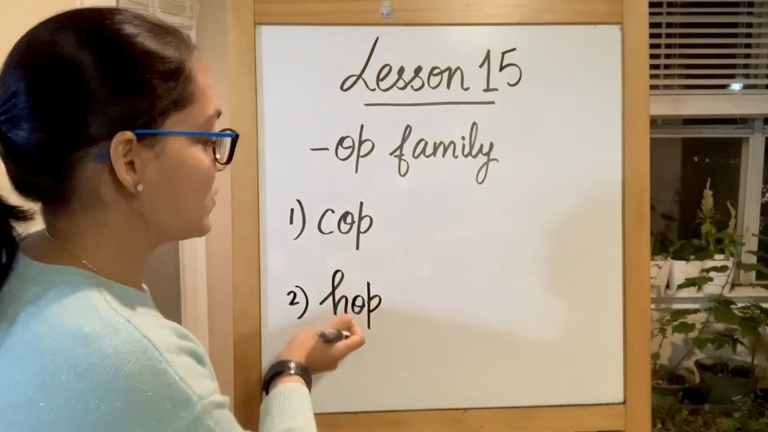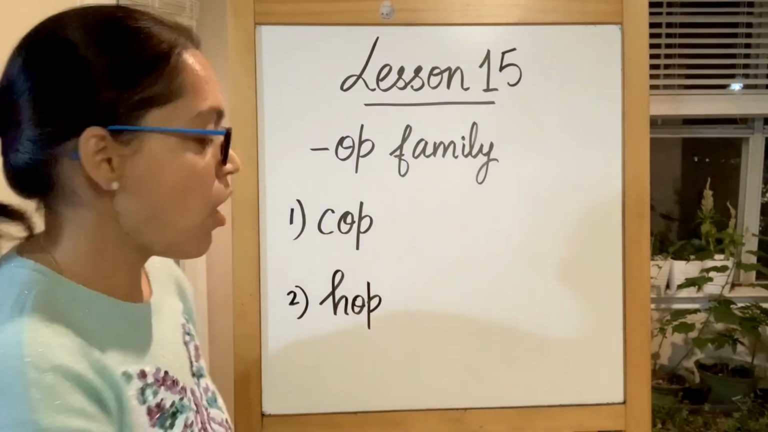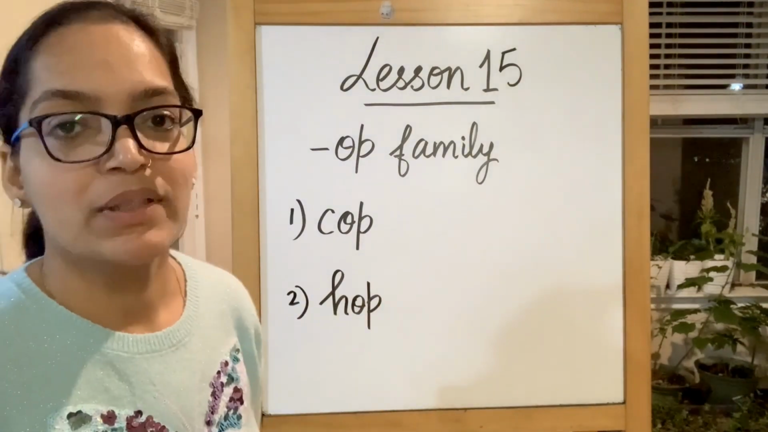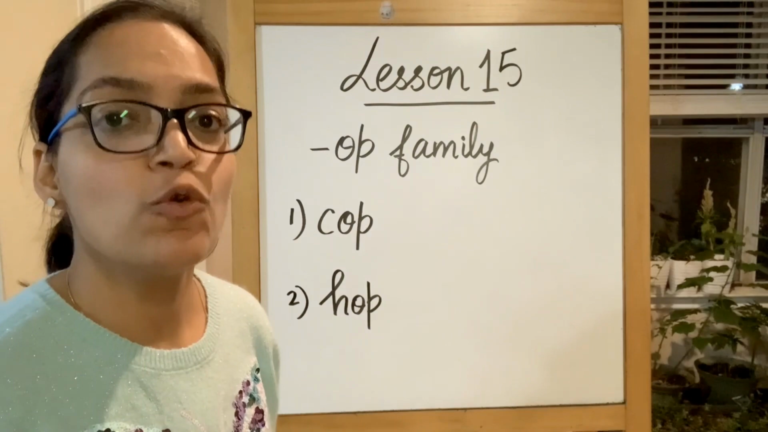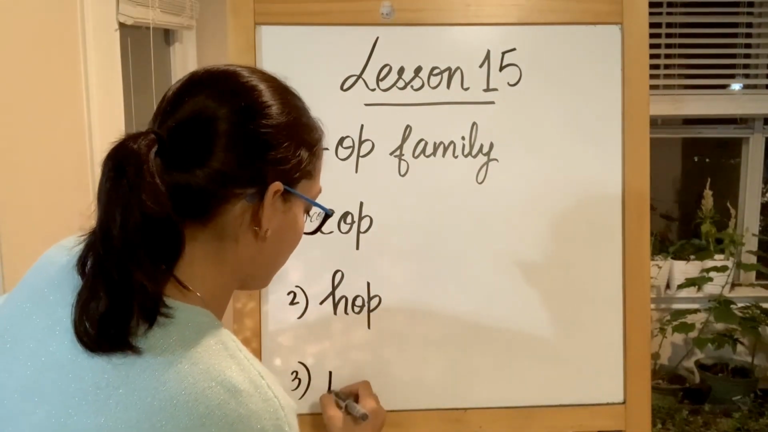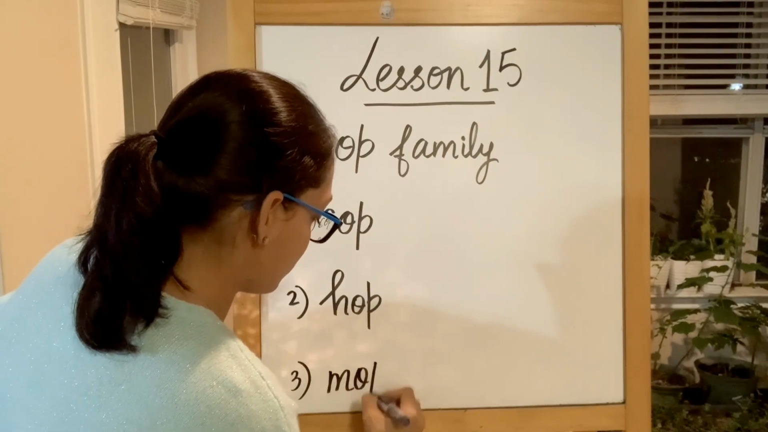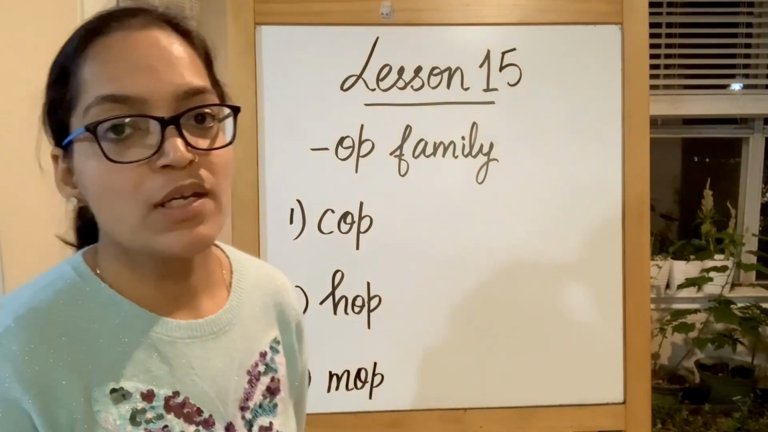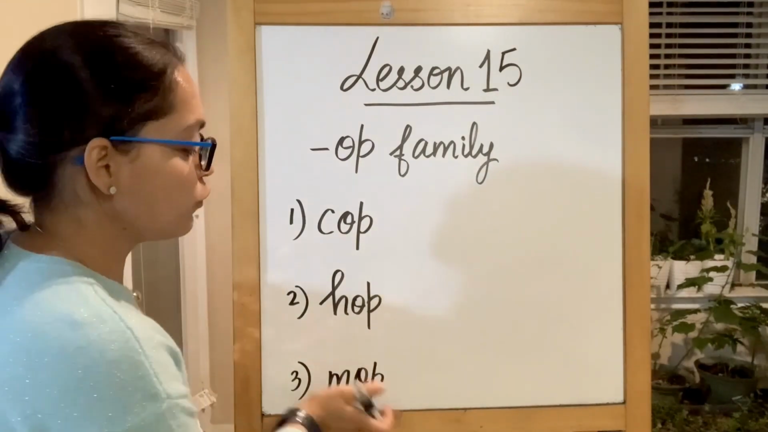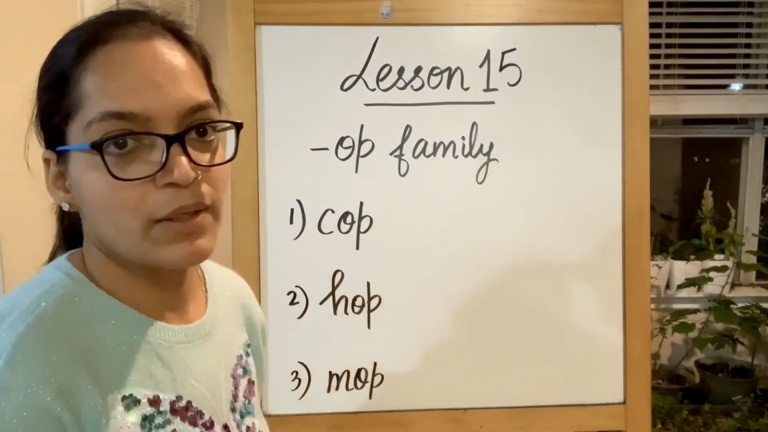Hop. H sound produced by alphabet H. O sound produced by short vowel O, ending with a P. Hop is jumping. The kangaroo hops. This one is mop. M sound produced by alphabet M, short vowel O, and then ending with a P. Mop.